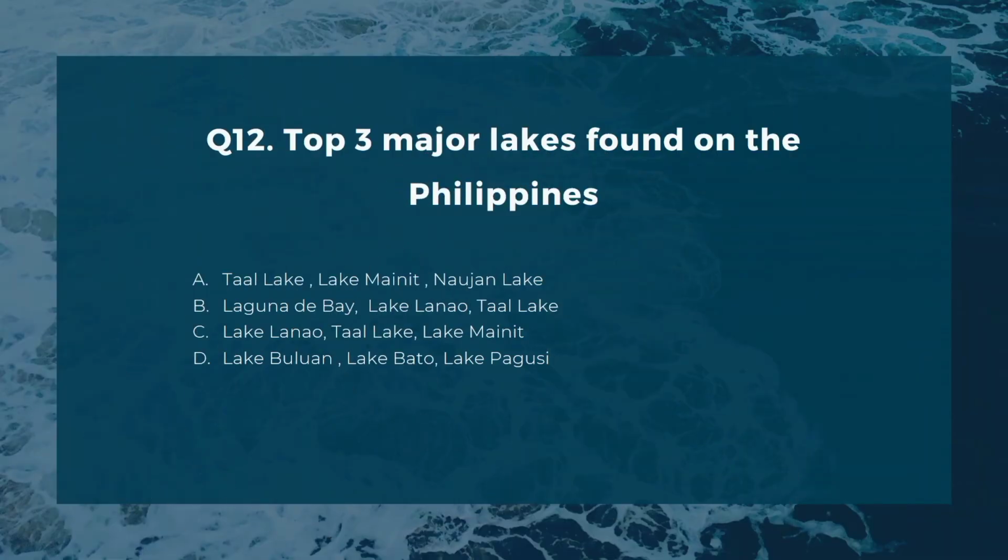Number 12. Top 3 major lakes found in the Philippines. A. Taal Lake, Lake Mainit, Naujan Lake. B. Laguna de Bay, Lake Lanao, Taal Lake. C. Lake Lanao, Taal Lake, Lake Mainit. D. Lake Buluan, Lake Bato, Lake Pagusi.